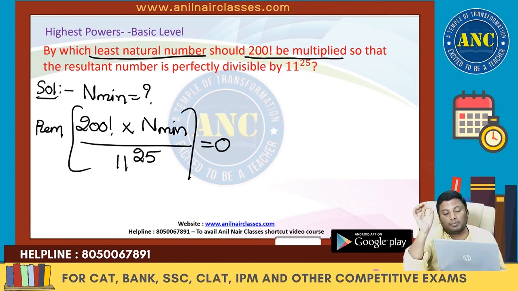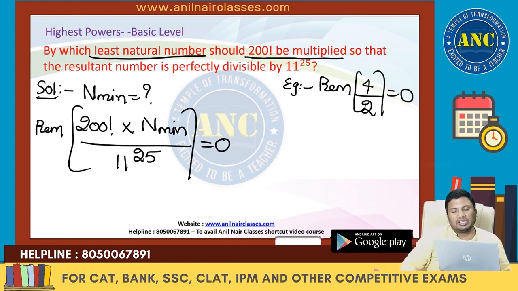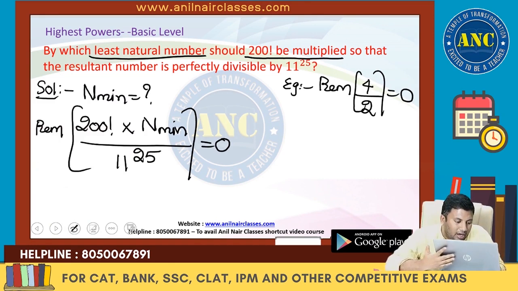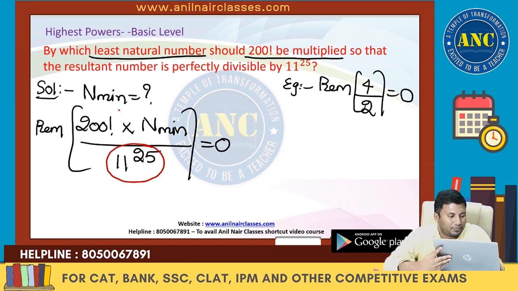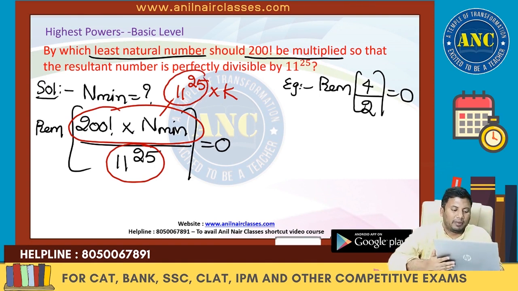The entire mathematical expression for this question is: 200 factorial is multiplied by some natural number, and it should be perfectly divisible. For example, 4 is perfectly divisible by 2; the remainder is 0. So what is the minimum value? Denominator is 11 power 25. In the numerator I should get 11 power 25 into something we are not interested in. If we get these 11 power 25, the remainder will be 0.